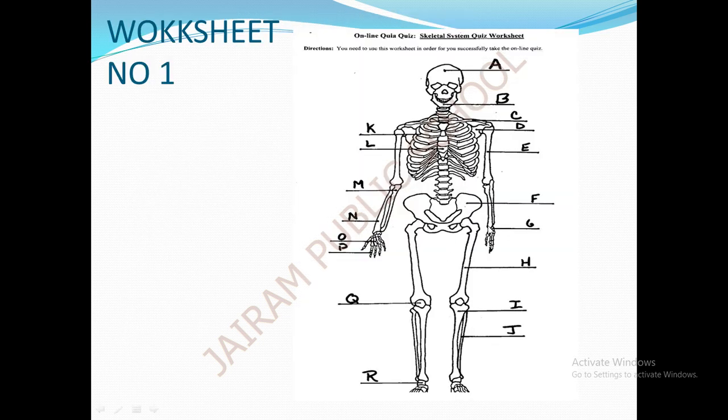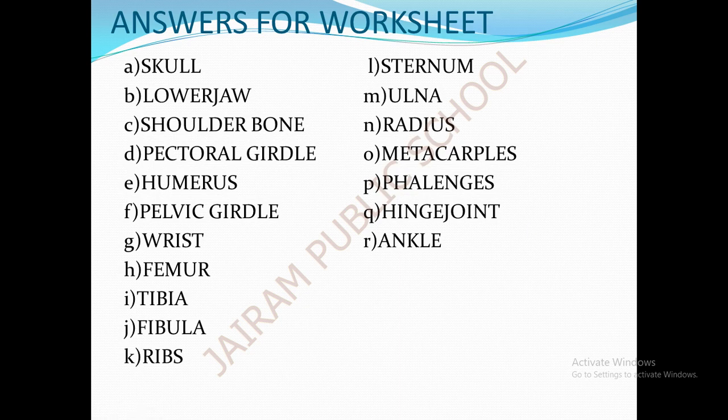See this part. Everyone lift your hands and see this part. You are able to identify this part. What is the name of this part? This is called as wrist. We are able to rotate our hands in any direction in this part only. This is the G part, which is known as wrist. W-R-I-S-T, wrist.